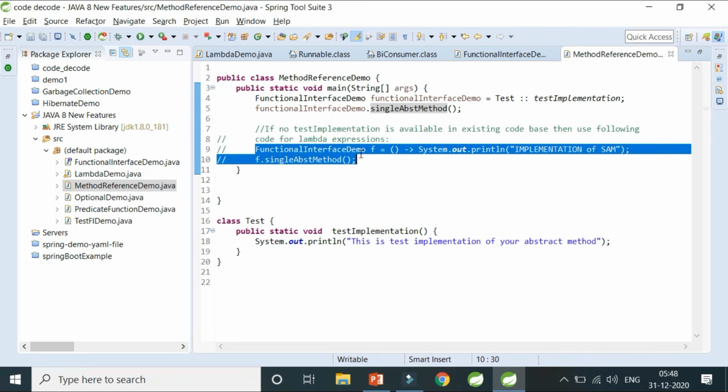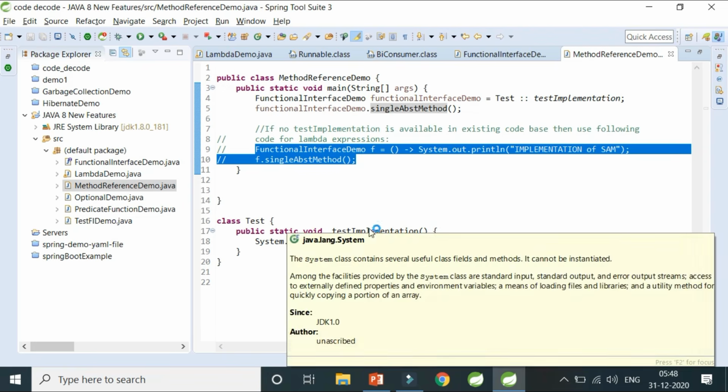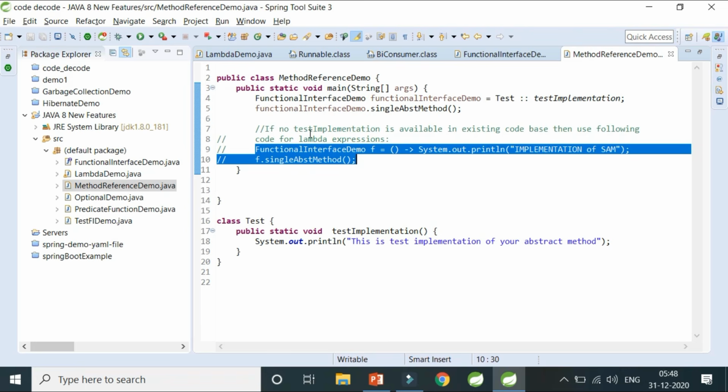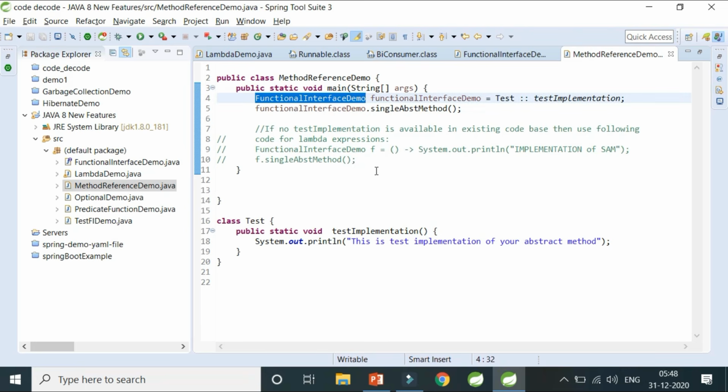But currently I need code reusability. My project already has a class having a method which can be an implementation of the single abstract method of the functional interface I have created. Then happily I can create an instance, or since this is a static method, I can call it with my class name. So this is method referencing. Using a double colon, you can reference a method. So testImplementation is my method of class Test. This is my class Test.